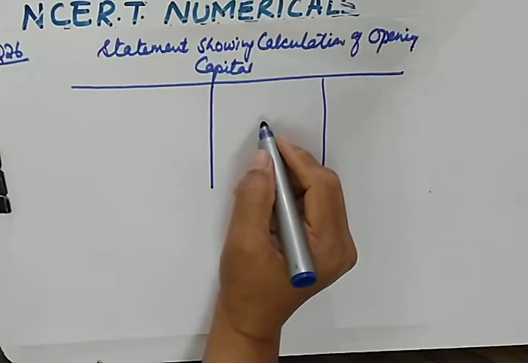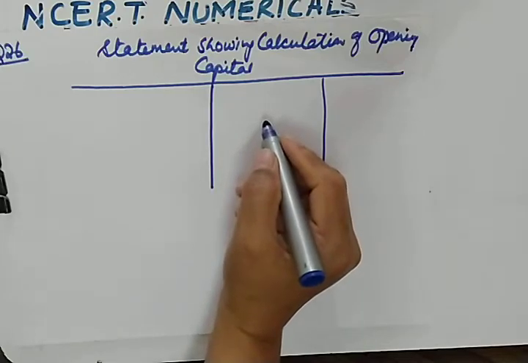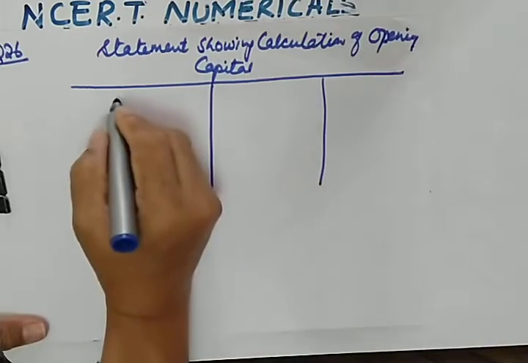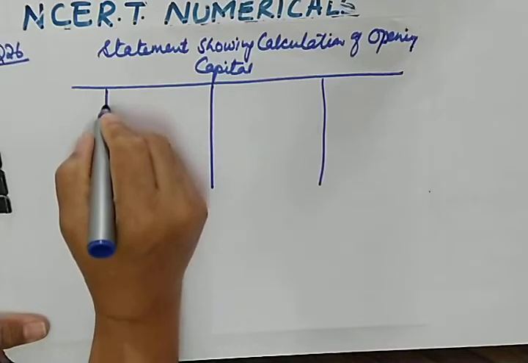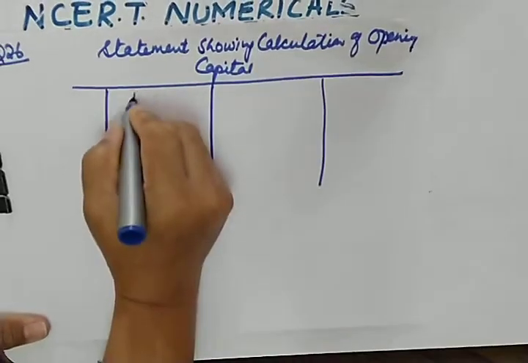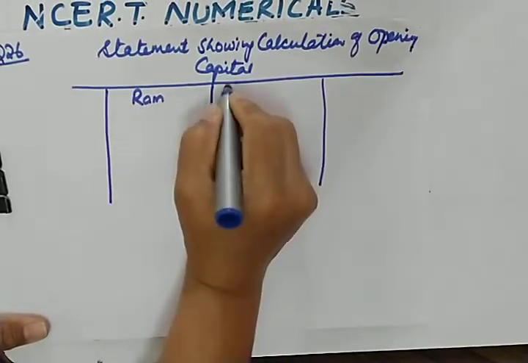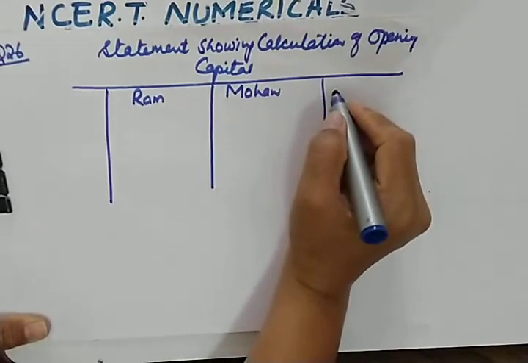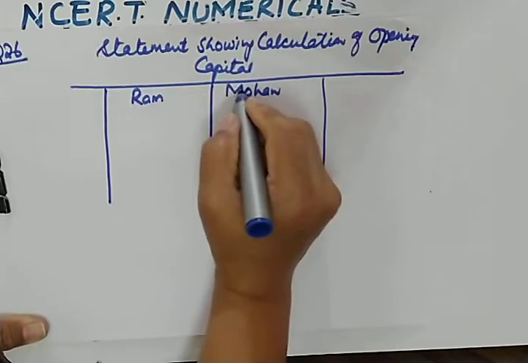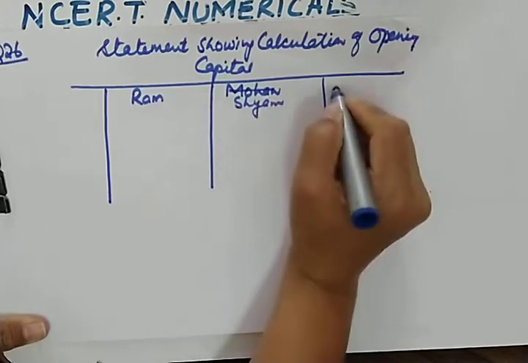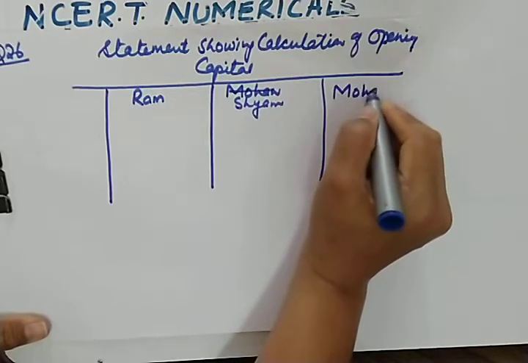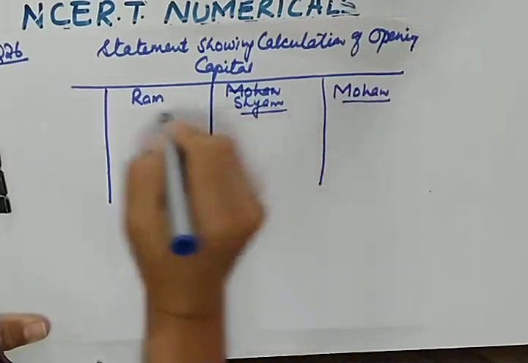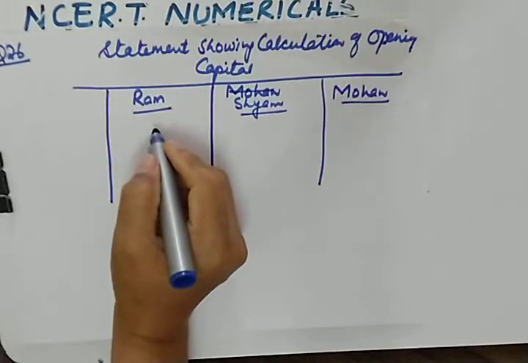There are three partners, Ram, Mohan and Shyam. Ram, Shyam and Mohan. It is better not to change the order.